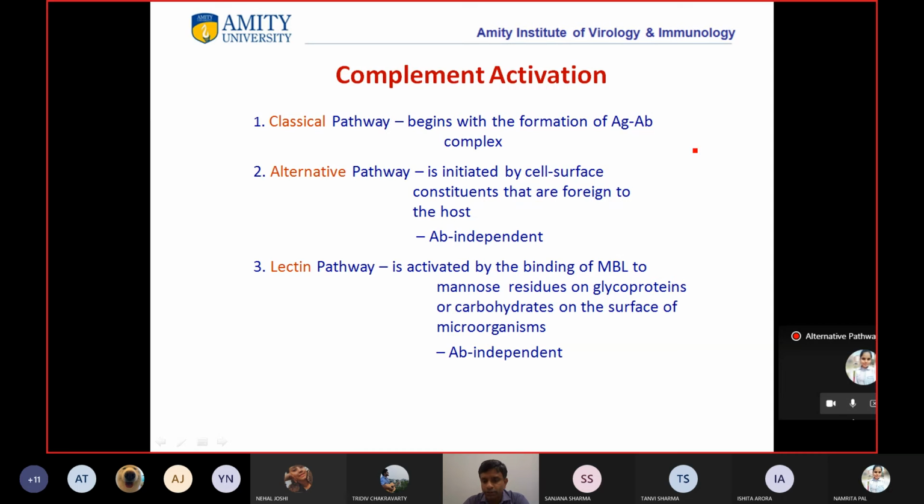Obviously, when a bacteria enters our body, the cell surface constituents of the bacteria would be foreign to the host, right? So when these complement proteins see that there is a cell surface which is different from the self cells, the alternative pathway gets initiated. And again, as I said, it is antibody independent. It does not require antibody for its initiation. Antibody is only required in the classical pathway.